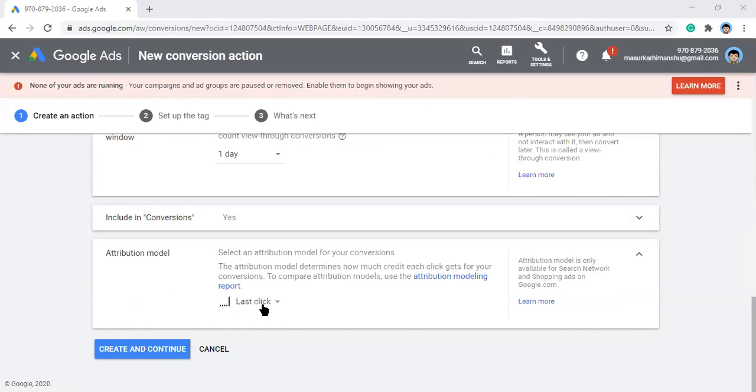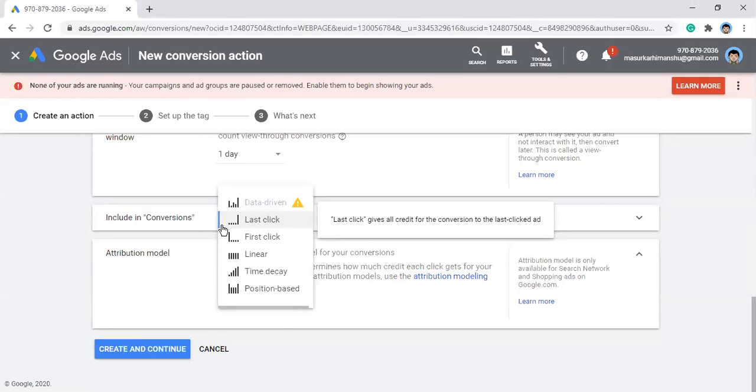So what happens usually, let's say this is last click attribution. I have come to your website by clicking, let's say, 10 ads, right? And I bought after 10 clicks, in the sense, after clicking the 10 ads. So when I have converted or purchased, the conversion will be attributed to the 10th ad and not the rest of the 9 ads, right? So what happened?